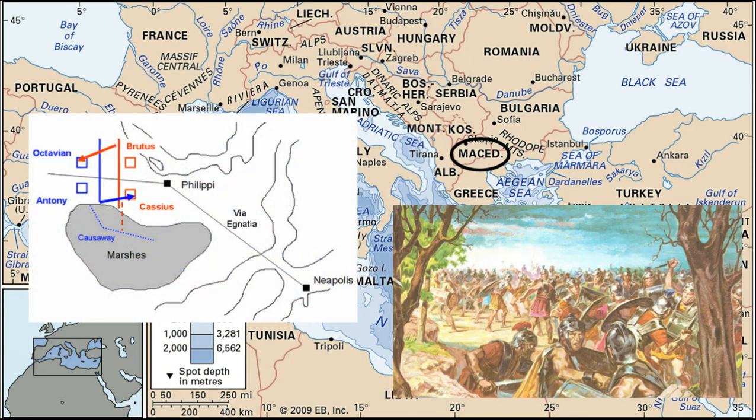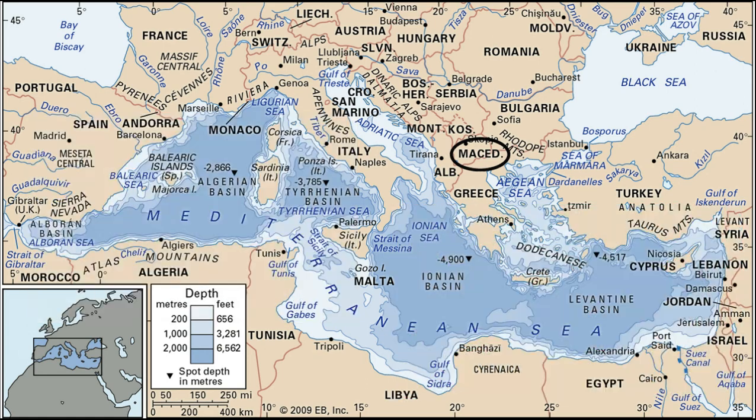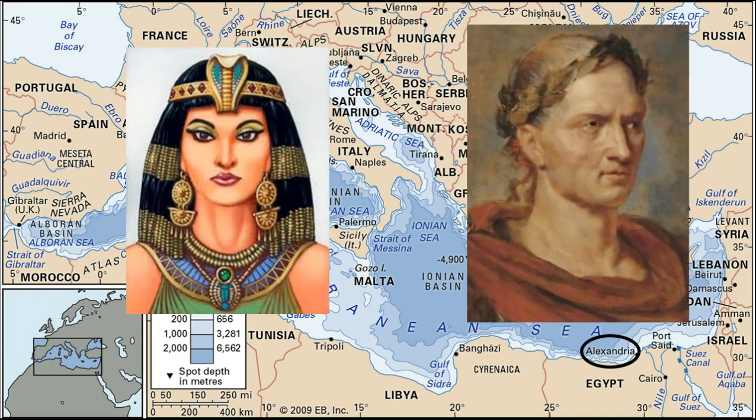In 42 BCE, Caesar's enemies were defeated at the Battle of Philippi. Mark Antony comes out as the backup leader for Caesar. Marcus was so captivated by Cleopatra, he gave up his plans on the Persian Empire and went to Alexandria with her.